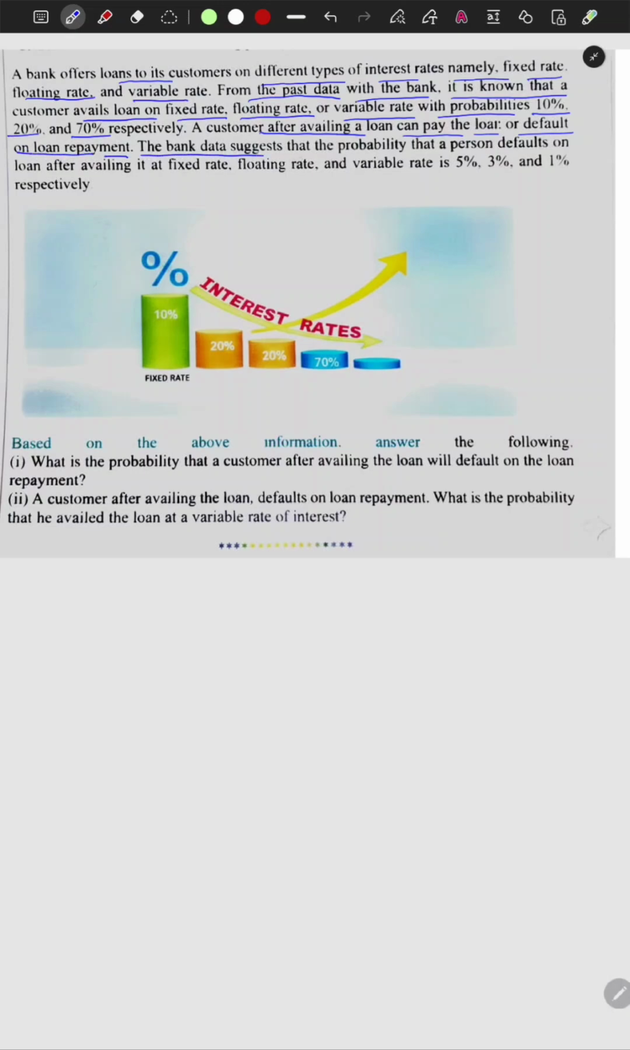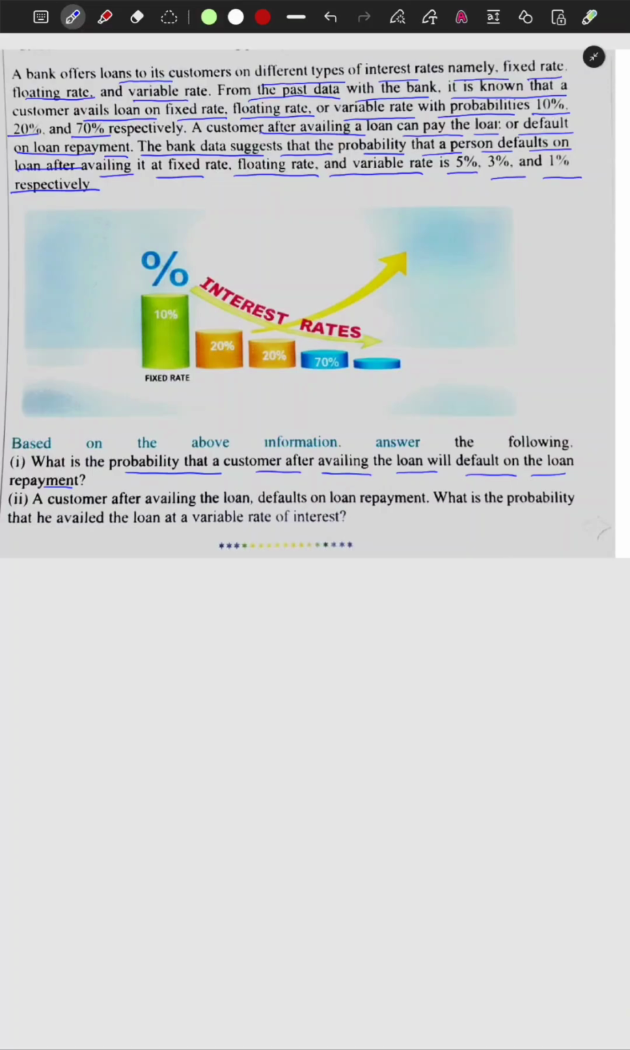The bank data suggests that the probability that a person defaults on the loan after availing it at a fixed rate, floating rate, and variable rate is 5%, 3%, and 1% respectively. Based on the above data, answer the following. First part: what is the probability that a customer, after availing the loan, will default on the loan payment? Dear student, the question wants to ask if the customer is going to default, correct?